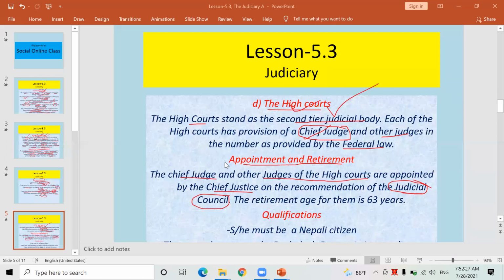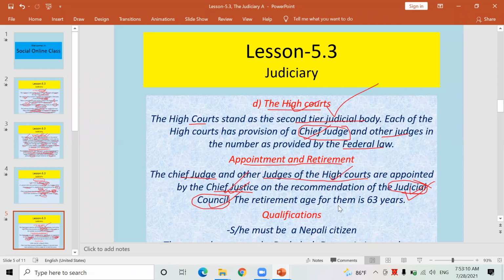Constitutional Council is another governmental institution which is headed by the Prime Minister. But this Judicial Council is headed by the Chief Justice of the Supreme Court, and this Judicial Council recommends who is appointed on the post of chief judge and judges of the different High Courts of Nepal. It means the Chief Justice of the Supreme Court appoints the chief judge and judges of the 7 High Courts of Nepal.